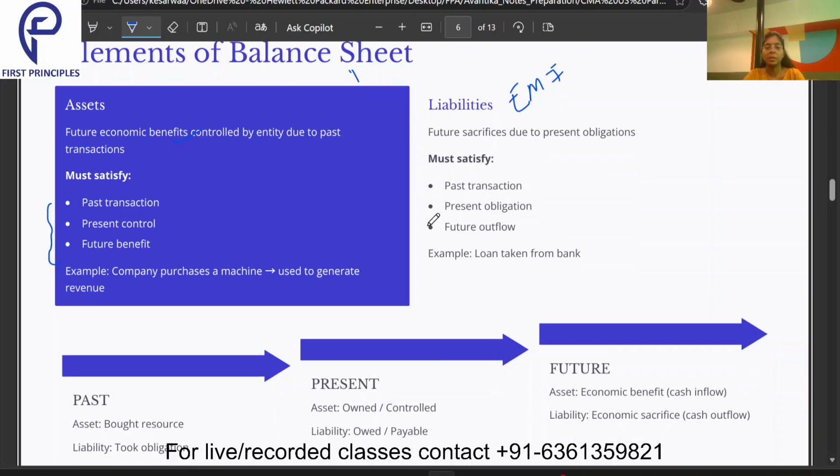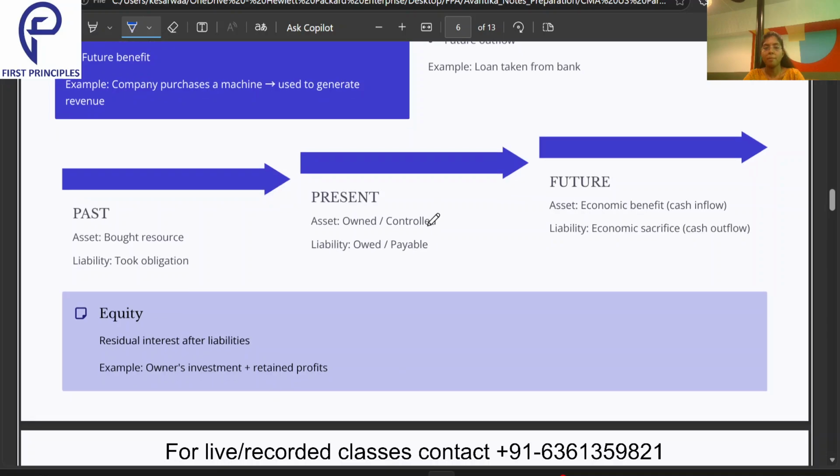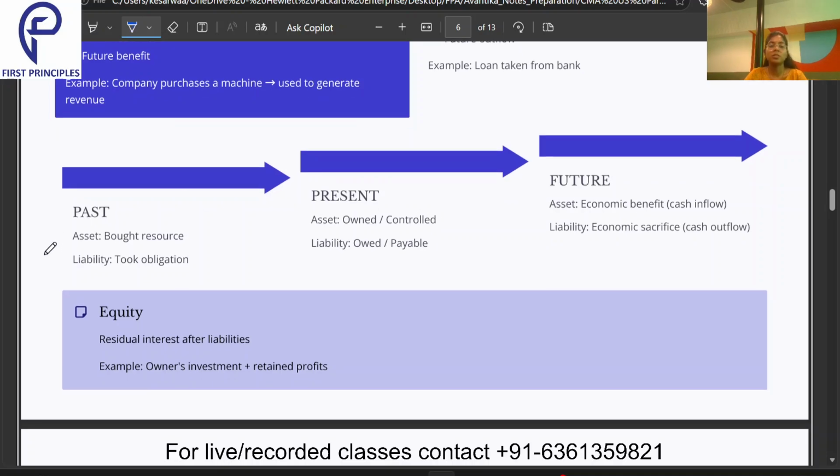That is the liability. Then past, present and future. So what is the past? Past is the asset. For asset, it is the bought resource. What is the bought resource? This.